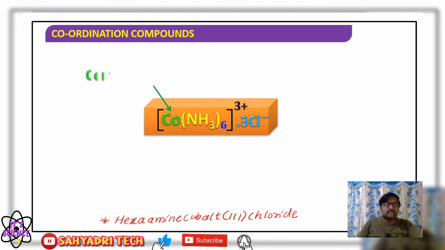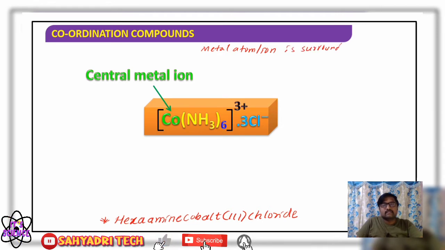Yes, there will be a central metal atom or ion present. A metal atom, it may be a metal atom or even an ion, gets surrounded by a fixed number of ligands.